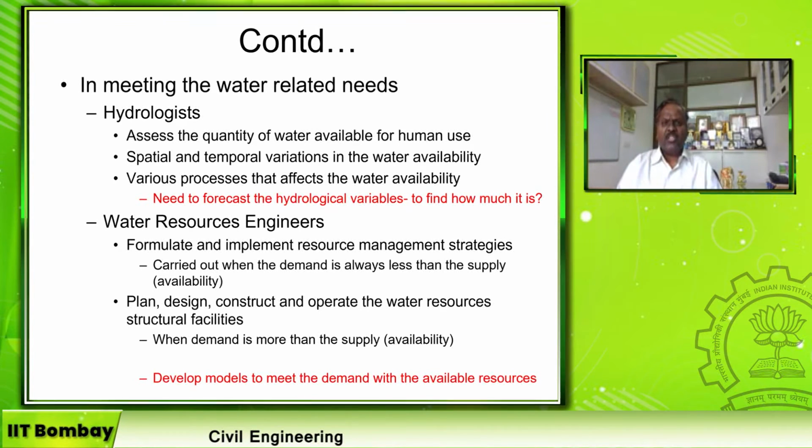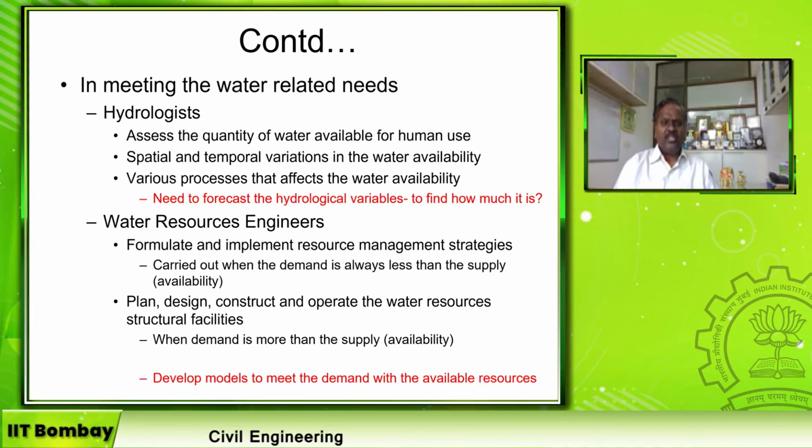He studies the spatial and temporal variation in the water availability, and he also studies various processes that affect the water availability. That means there is a need to forecast the hydrological variable to find how much is available for human beings. That is what the hydrologist does.